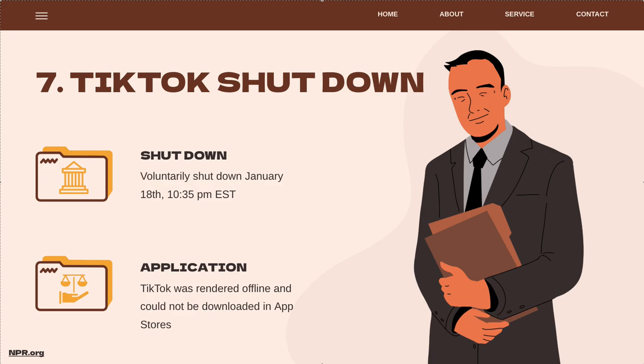On January 19, 2025, the deadline set by the law, TikTok voluntarily shut down its services in the US. The shutdown came after ByteDance failed to sell the service before the deadline, signaling a significant shift in the American social media landscape. This timeline highlights the complex and evolving nature of the TikTok ban situation, from initial concerns to legislative action and ultimately the app's shutdown in the United States.